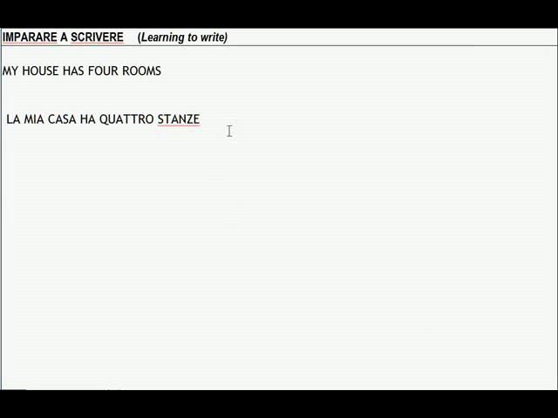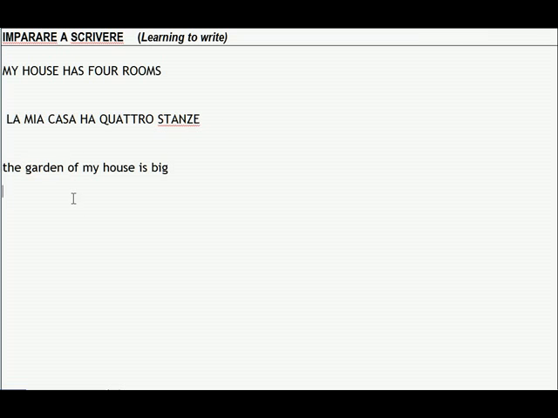Okay, now let's complicate the matters a little bit. We're going to see how we use the prepositions, which always represent some kind of a problem. Let's say that we want to say the garden of my house is big. Extremely basic sentence.